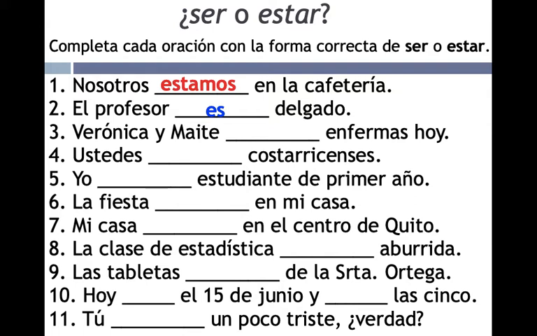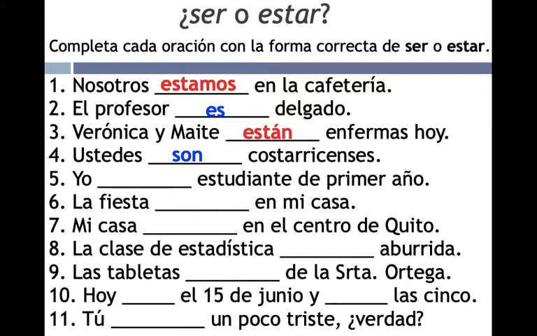3. Verónica y Maite enfermas hoy. Están enfermas hoy. They are sick today. So this is a condition that is a changing state using the verb estar, a condition, emotion that changes. 4. Ustedes costarricenses. Ustedes son costarricenses. So this is nationality. You all are Costa Rican.